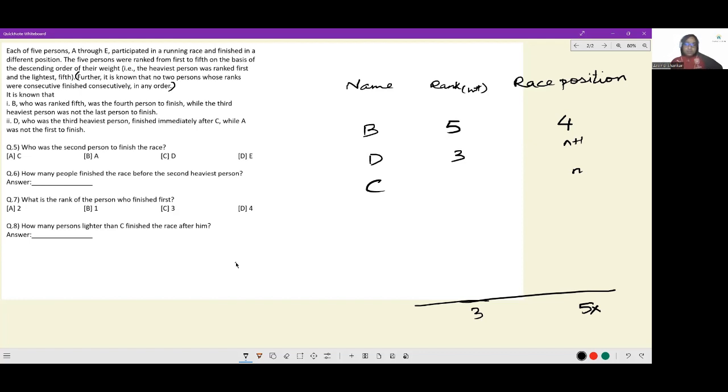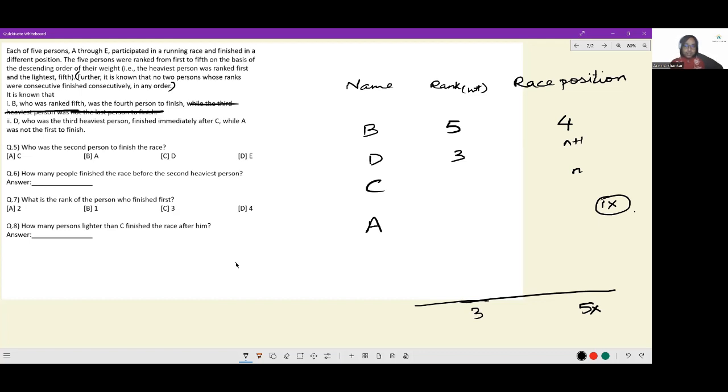While A was not the first to finish. A is not first. At this time, I also realized this. The 3rd heaviest person was not the last person to finish. That is anyway fixed, because what this means is the person ranked 3 is not the last person to finish.